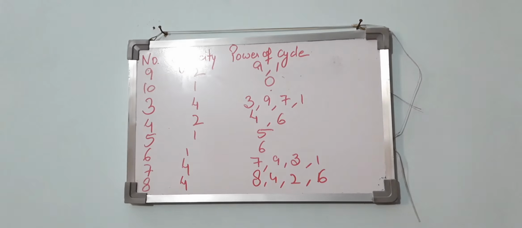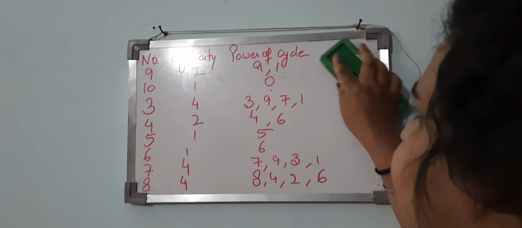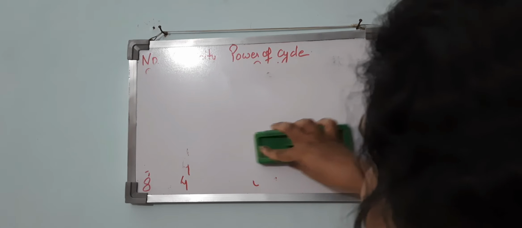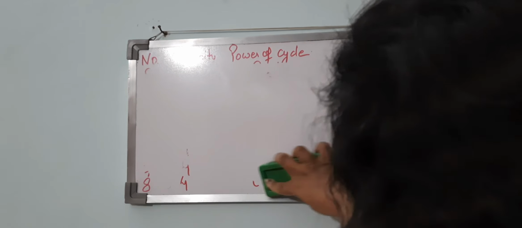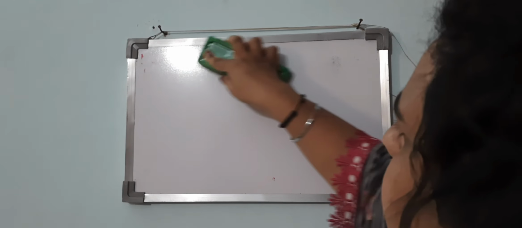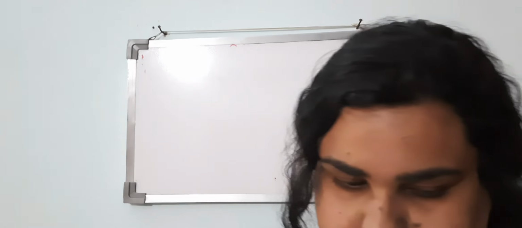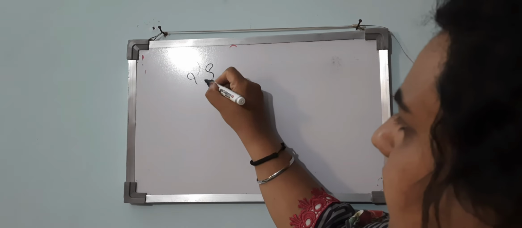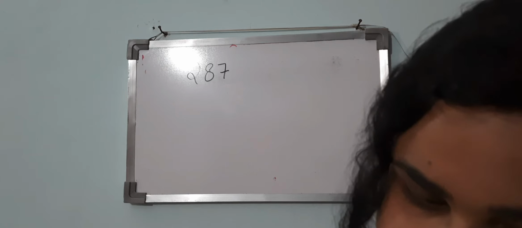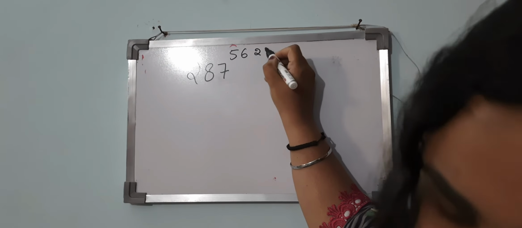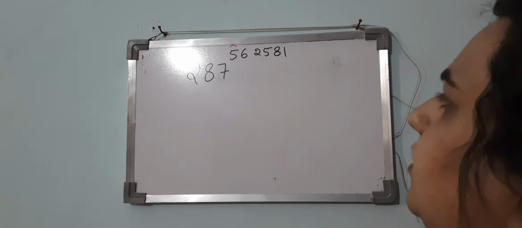Now let's take an example. If you want to find the unit digit of the number 287 power 56258 1.